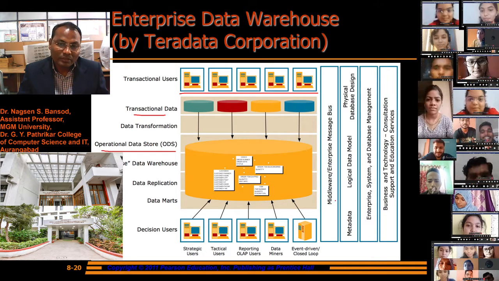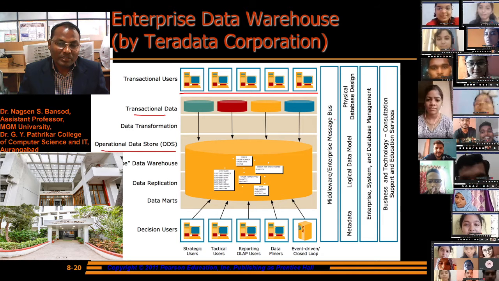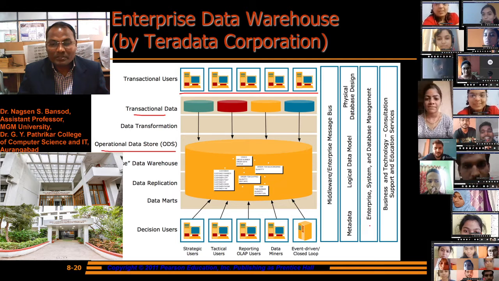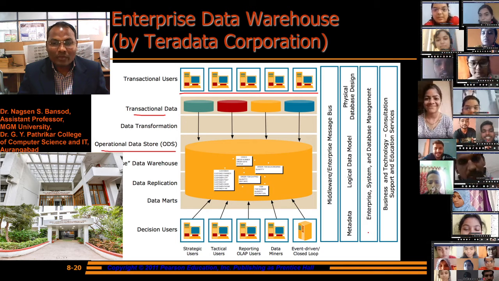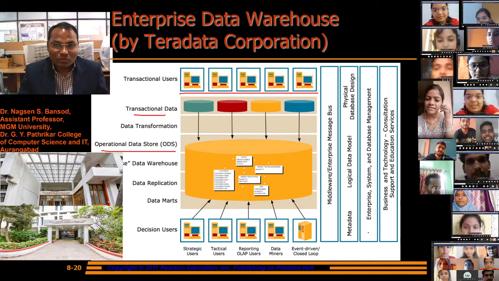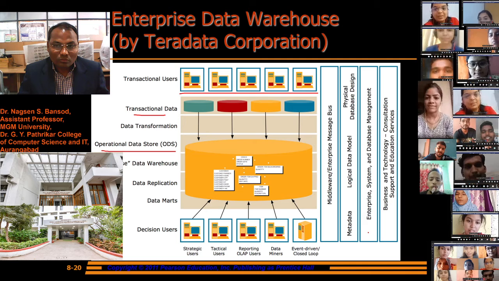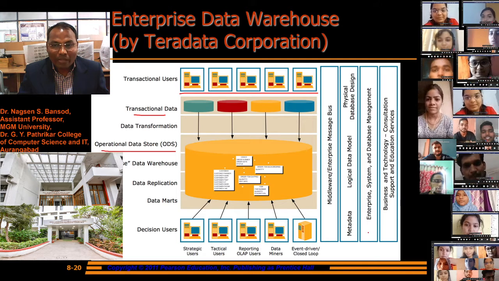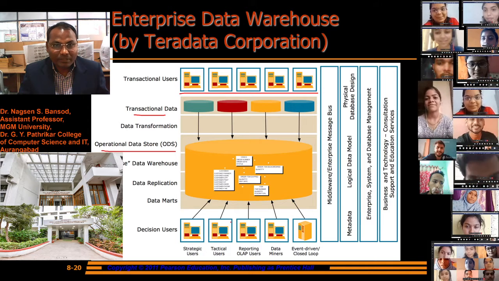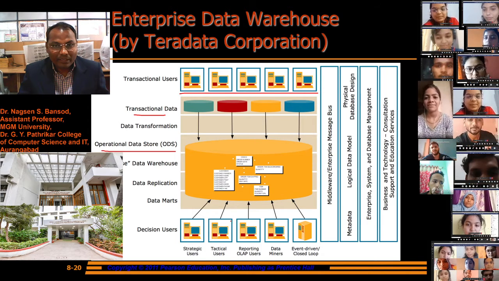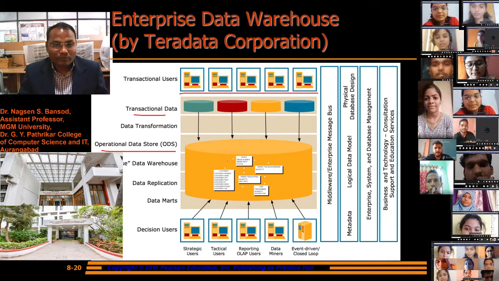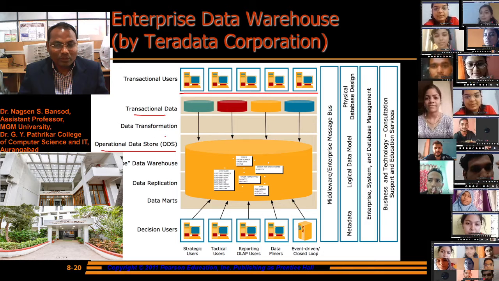Now look at this: middleware, enterprise message bus, metadata, logical data model, physical database design, enterprise system and data management, business and technology consultation support, and educational services. This is the enterprise data warehouse by Teradata Corporation. From such a type of architecture we have to use.